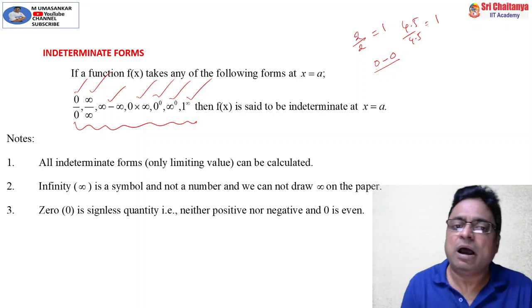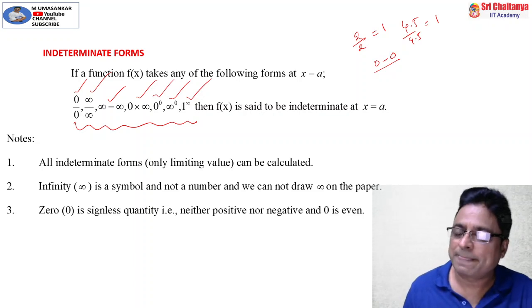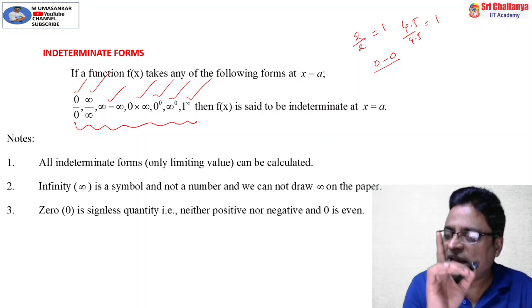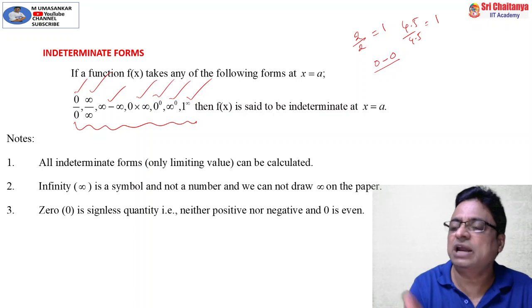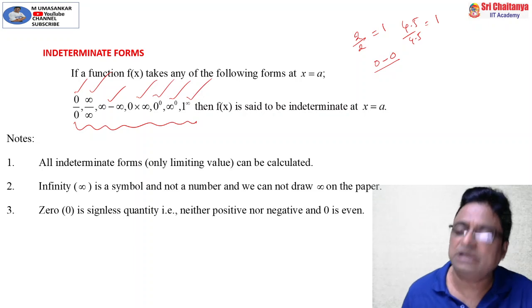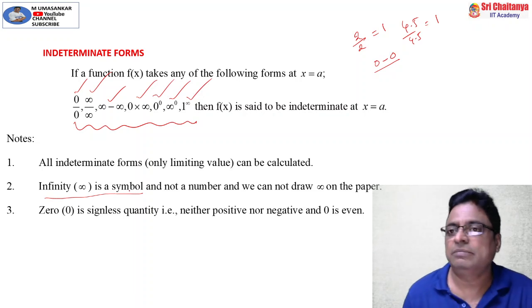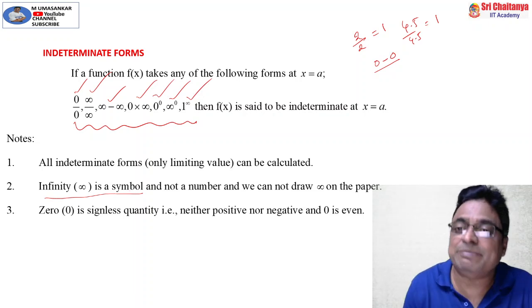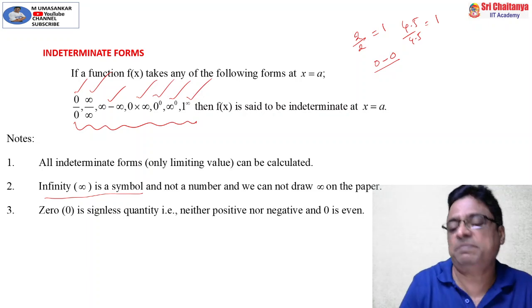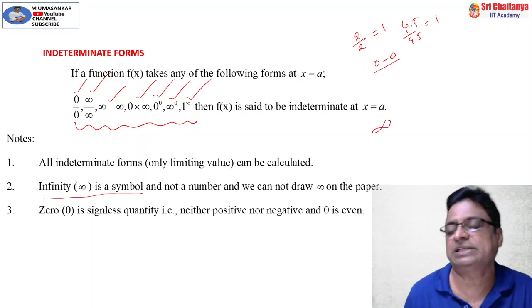So my friends, all indeterminate forms can be calculated, and they can be calculated with the help of the limit concept only. That is why we are practicing and learning limits. Infinity is just a symbol, because it is not possible to imagine infinity, and it is not possible to write the number infinity on paper. So just as a symbol, we are representing it as infinity like this.